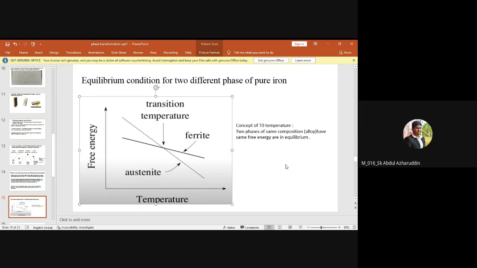The cross point. Very good. So the intersection point temperature is the T0 temperature. Suppose ferrite is one phase, austenite is one phase, and they are intersecting at this point, and at this point they are in equilibrium, right? They have the same free energy, and the composition of ferrite will be equal to the composition of austenite, for example. Then you can say this is the T0 temperature for the ferrite and austenite phases.